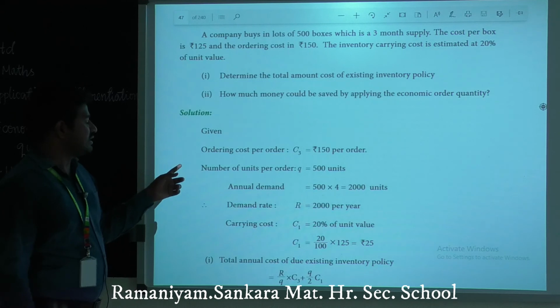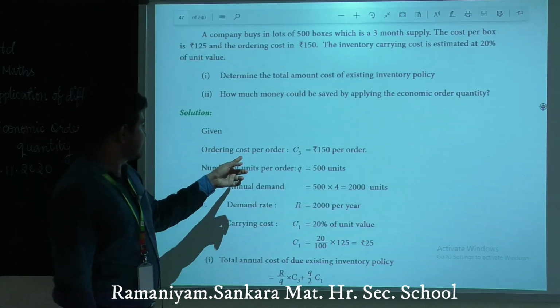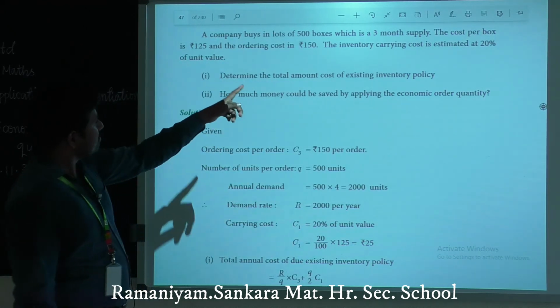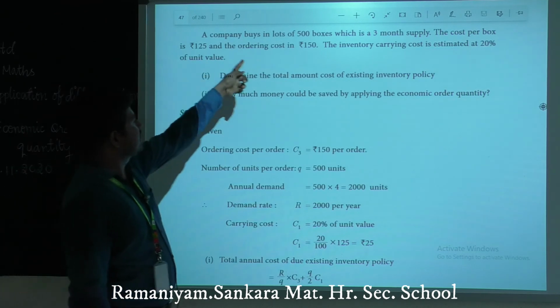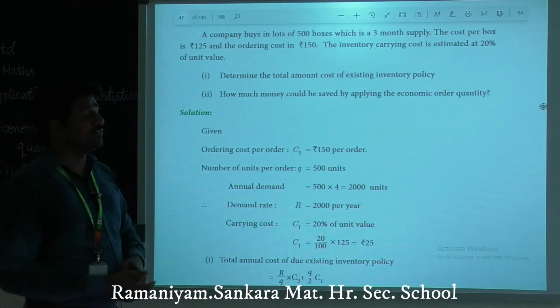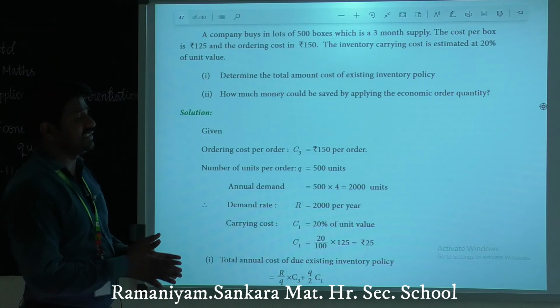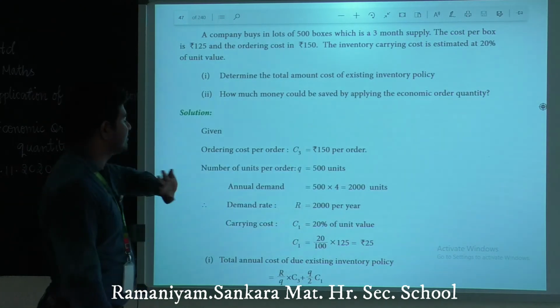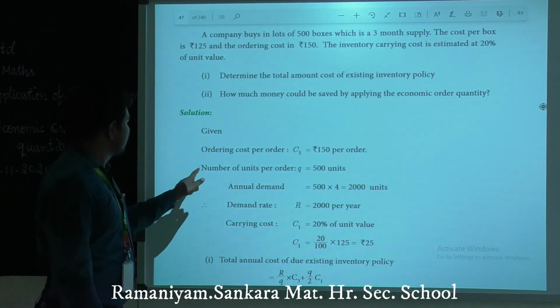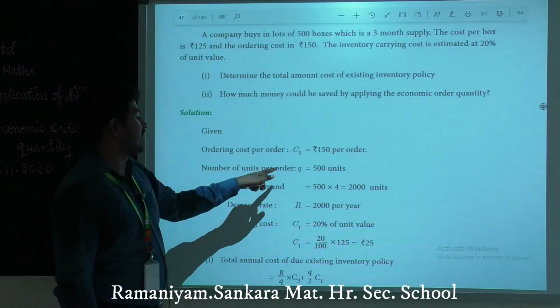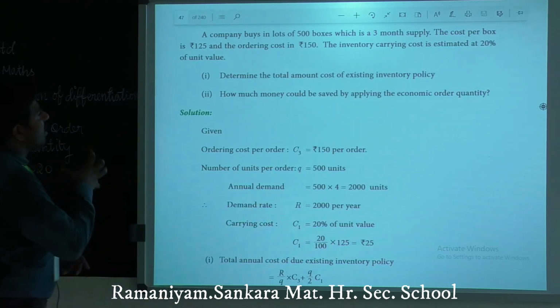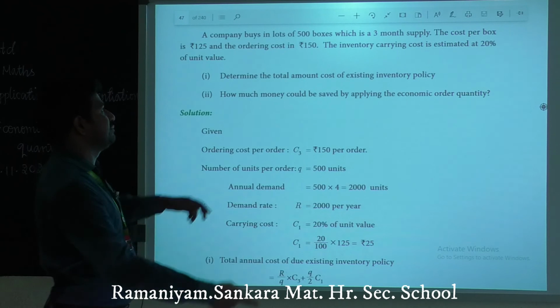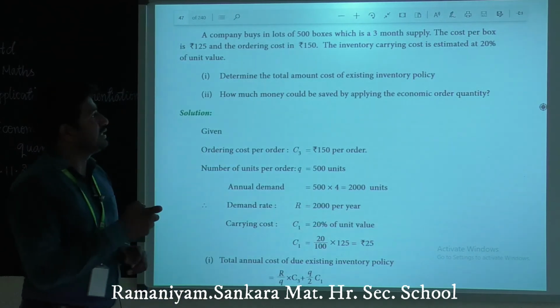First we write what is given. Ordering cost is given, 150. Here the ordering cost of rupees 150 is given straightaway. Okay, you just write as per the given sum. Now, number of units per order. We have to find the number of units per order, which here is 500 units.